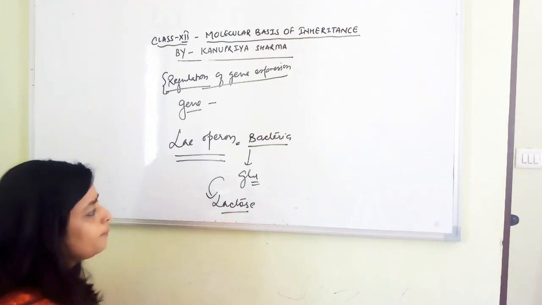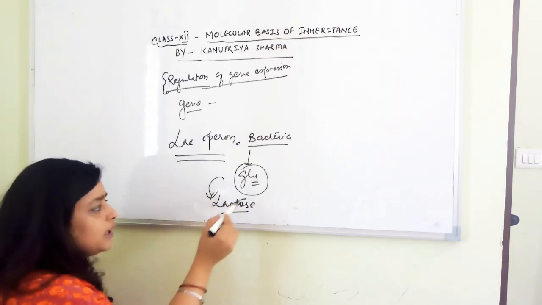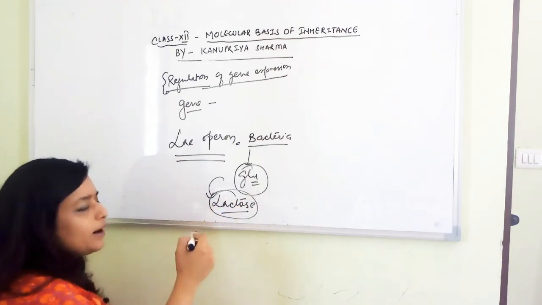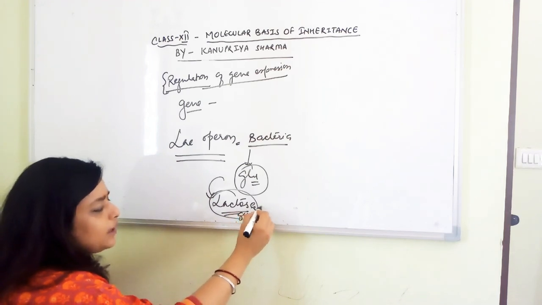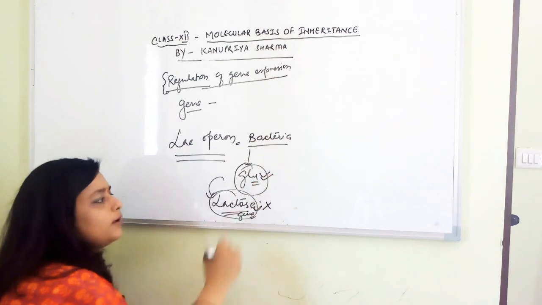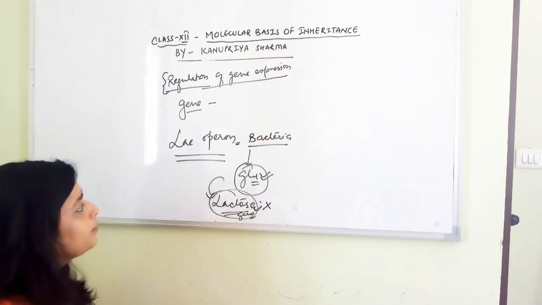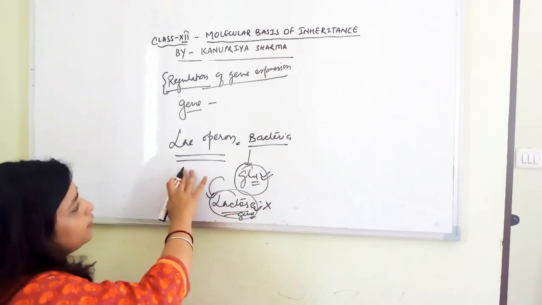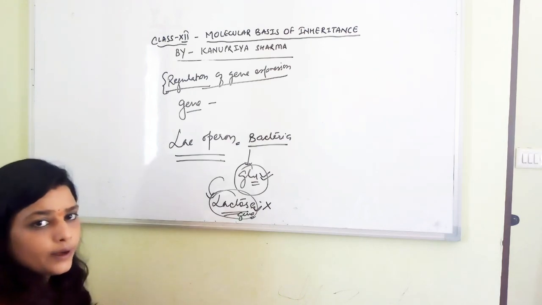We'll talk about it. So when the glucose is sufficient and lactose is not required or not around, then the gene which is metabolizing lactose gets stopped, and then again the normal glucose metabolism starts. Let me repeat it. Lac operon works here, and we'll talk about it in the next video, right?